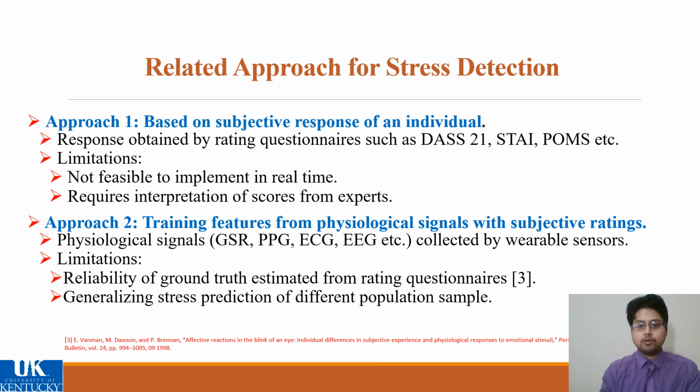The traditional approach for stress detection is by employing self-reported questionnaires. The limitation is that the interpretation of the score is required from experts, and also unobtrusive real-time feedback is not possible. The more modern approach is to use the self-feedback report from users to train features of physiological signals. The limitation is that the ground truth estimator from self-reported questionnaires might not be reliable.